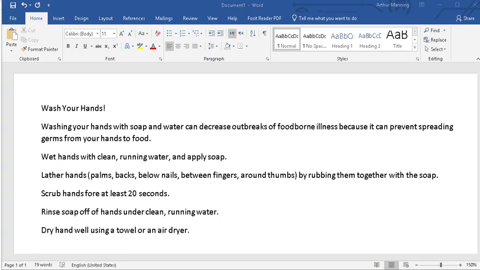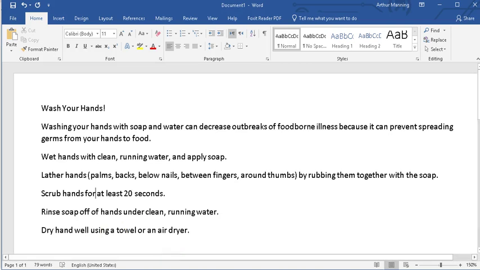We've already checked the spelling and grammar. We do have one problem here, right? Hands for at least 20 seconds is not marked wrong, but let's make that correction before we forget about that. No blue squigglies showed up. Often you will get the blue squigglies indicating likely a wrong word choice.